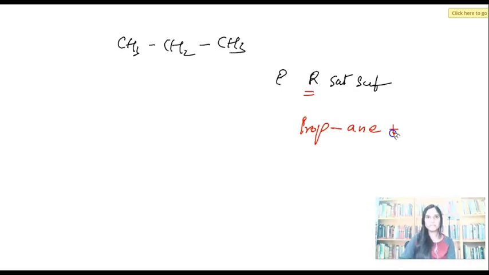Suffix: do you see a functional group in this molecule? No suffix, so it's fine, forget about it. When you don't have a functional group, will you have a prefix? Can you talk about the carbon which consists of the functional group? No, so no prefix as well. So you have only propane.